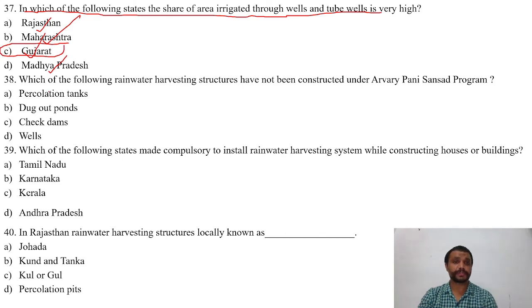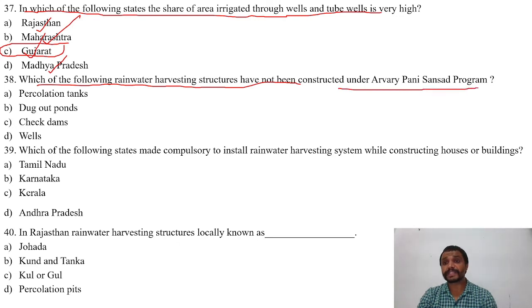Next question is, which of the following rainwater harvesting structures have not been constructed under Arwari Pani Sansad program? Options are A. Percolation tanks, B. Dugout ponds, C. Check dams, D. Wells. The right answer is D, that is wells.